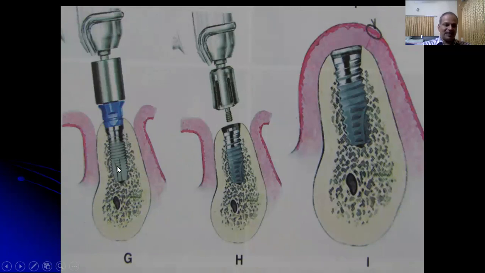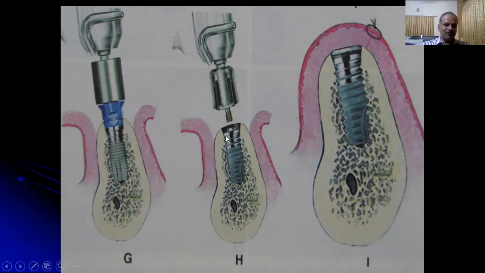Presently, most of the implants that are available are self-tapping implants, and this screw tap may not be required if the bone is not dense and if the implants are self-tapping.